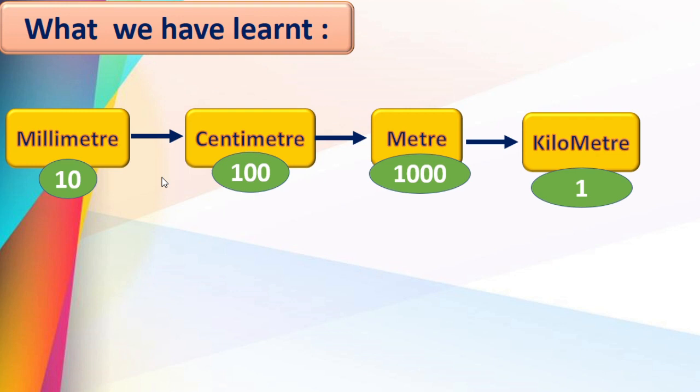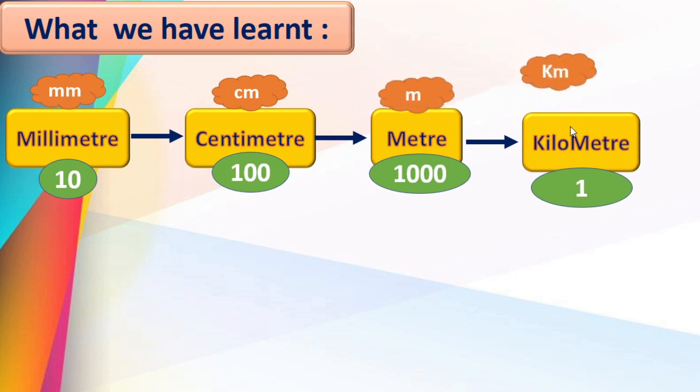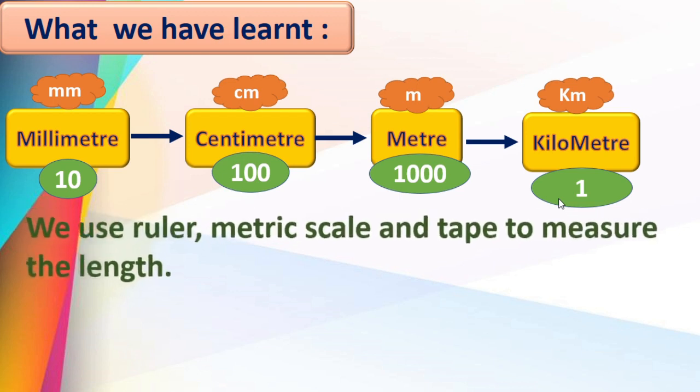Okay, now we will go through the short forms of all these. Millimeter is written as mm. Centimeter is written as cm. Meter is written as m. And kilometer is written as km. Got this? Okay. Now read this.